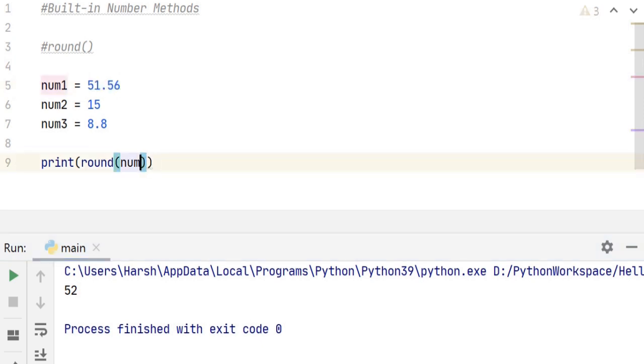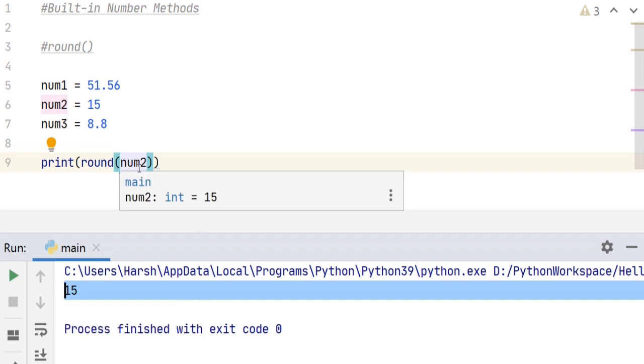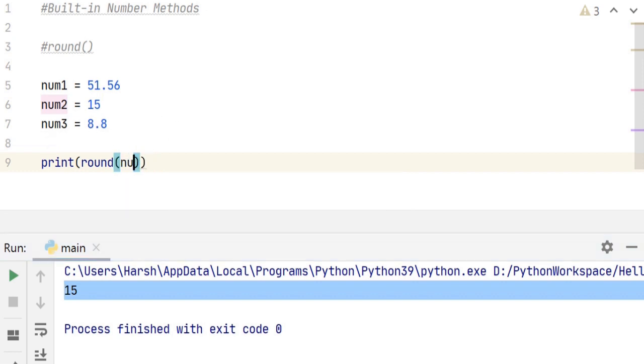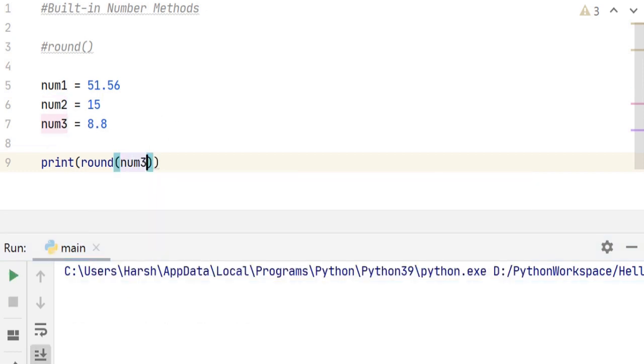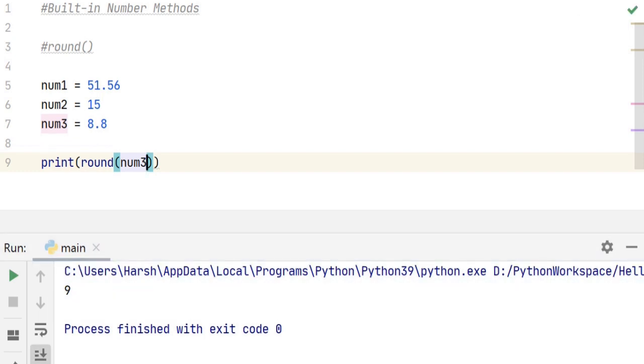Right? When we do num2, we get 15, which is printed as it is. Lastly, the number is number 3, and when we go ahead and print it, we get 9. Now there is a variation of using this round method. We can pass the number of digits up to which we want our number to be rounded off.